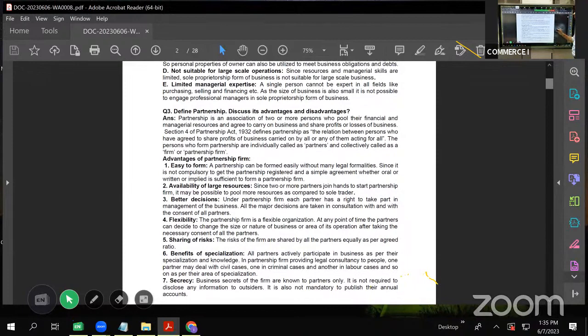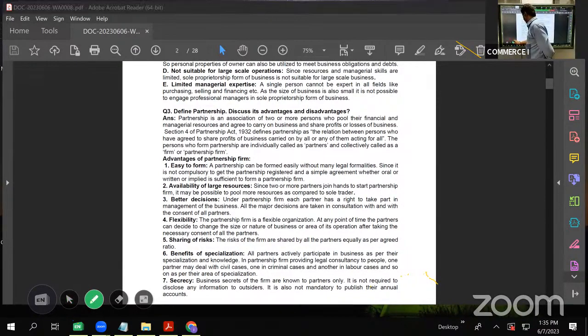Now, before we actually go to the question, I'd like to say a few points. What does partnership mean? See, all the partnership firms in India are governed by the Indian Partnership Act 1932.